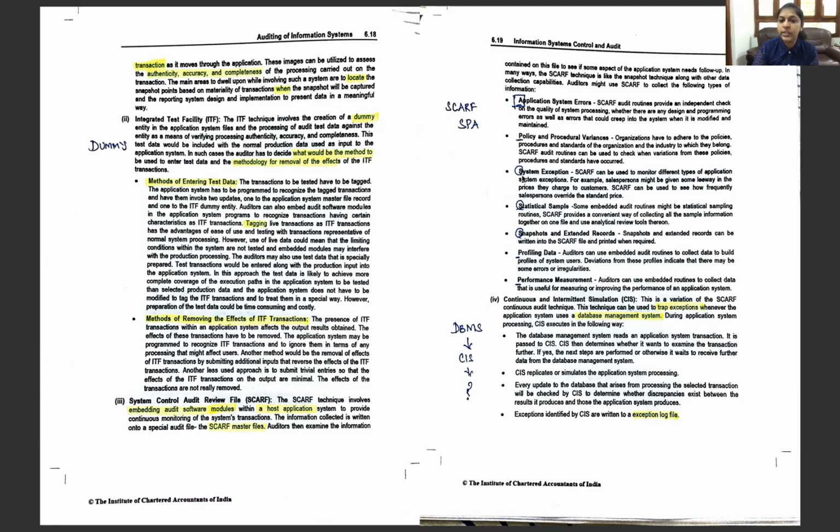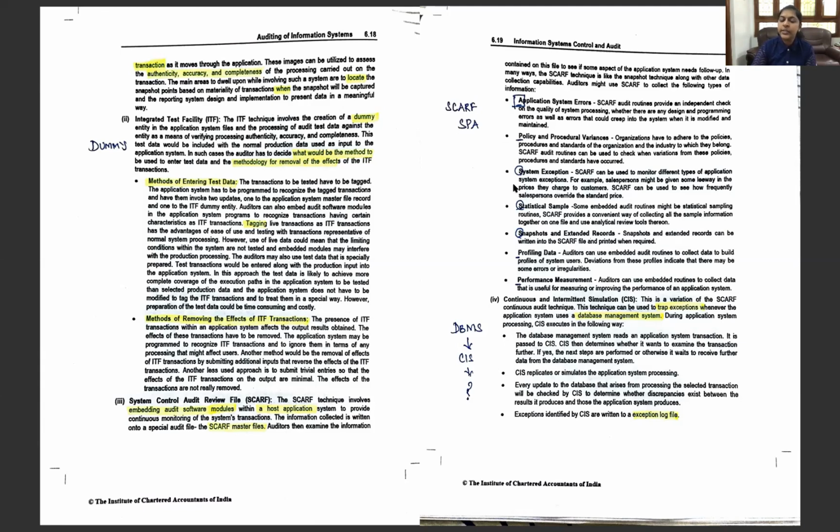Then P for policy and procedural variances, P for profiling data, P for performance measurements, and A for application system errors.